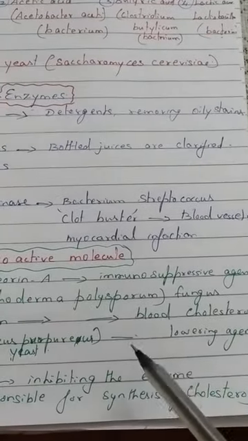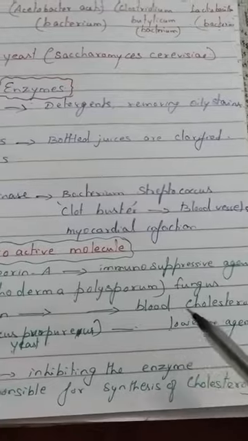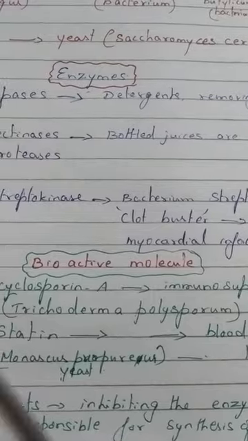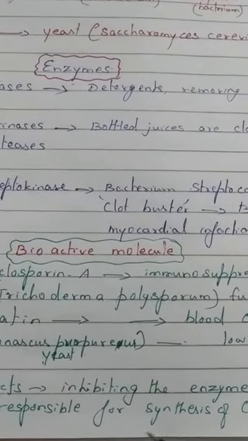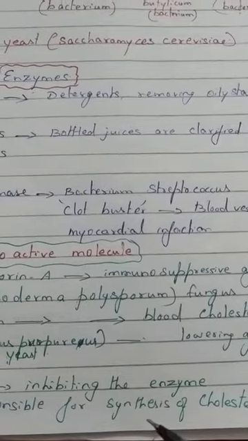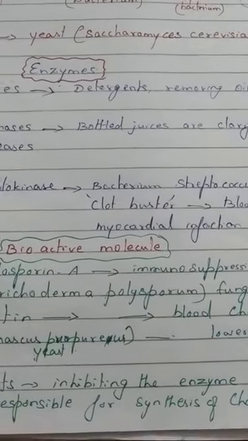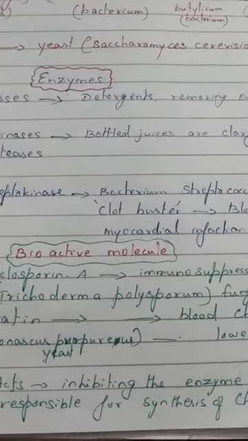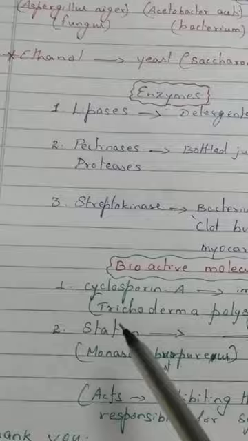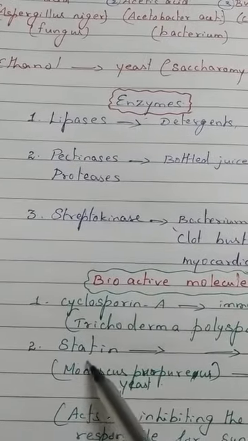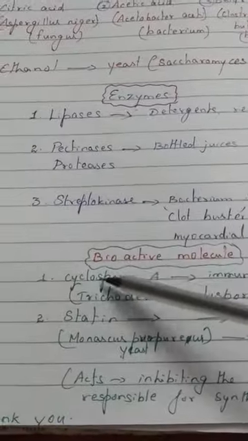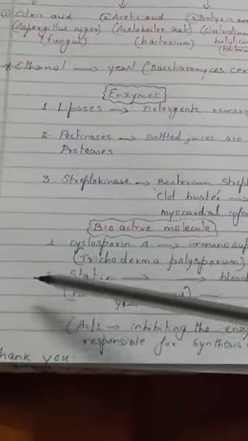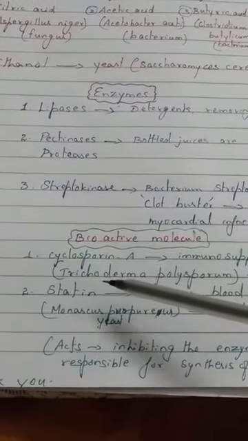How does it reduce the amount of cholesterol in our blood? Statin inhibits the action of the enzyme that is responsible for the synthesis of cholesterol in our body. Thereby, it reduces the synthesis of cholesterol, and the amount of cholesterol in our body is reduced by the bioactive molecule statin. So, the bioactive molecules cyclosporin A and statin are manufactured by using the microbes Trichoderma and Monascus respectively.